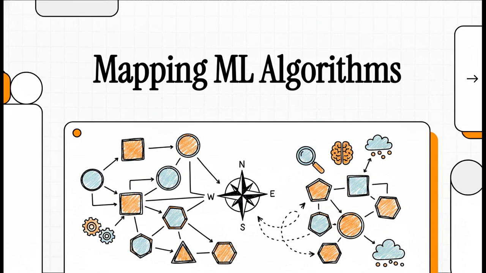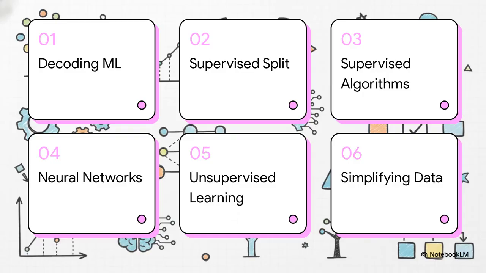Okay, let's dive right into this. Here is our roadmap for today. We've got 1. Decoding machine learning. 2. The supervised learning split. 3. Essential supervised algorithms. 4. Neural networks and deep learning. And finally, 6. Simplifying data and next steps. This structure is going to be our compass, so we never, ever get lost in the jargon.